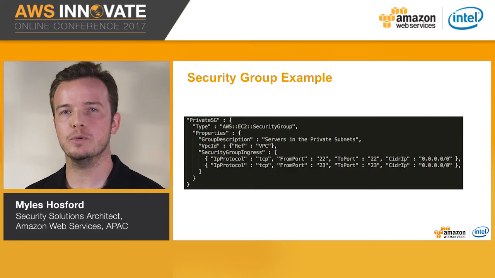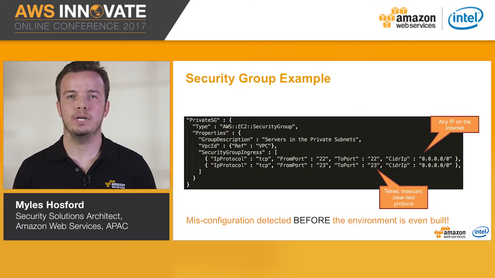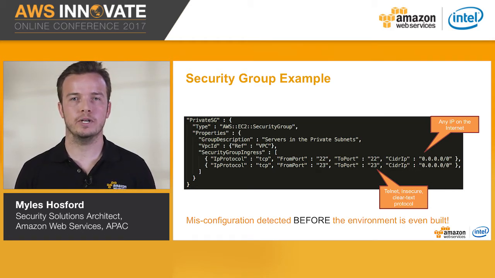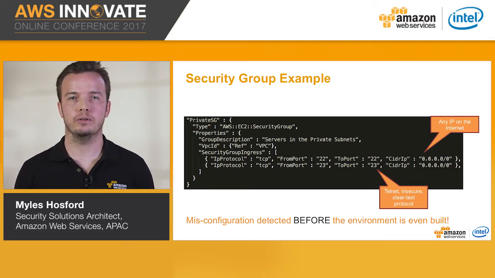Because we have the ability to parse this template before resources are built, we have the power to find misconfigurations. For example, we can see that the source IP of the private connection is from any IP on the internet. This is undesirable and something you may want to avoid. We can also see that the telnet protocol is allowed, which may be another misconfiguration, as it is a clear text protocol with a history of vulnerabilities. These two misconfigurations can be detected before any infrastructure is deployed, preventing security issues in your environment.